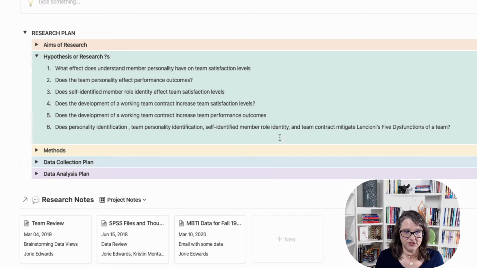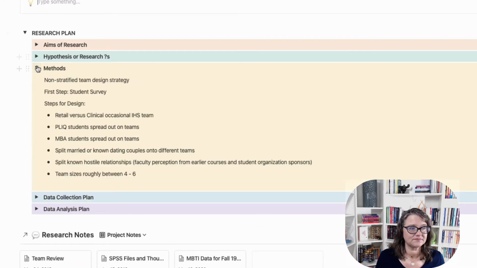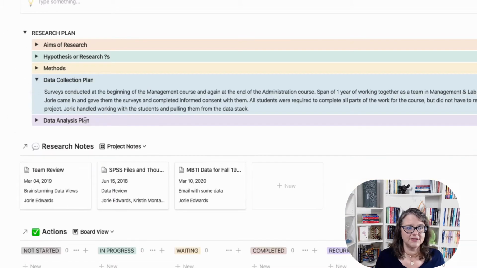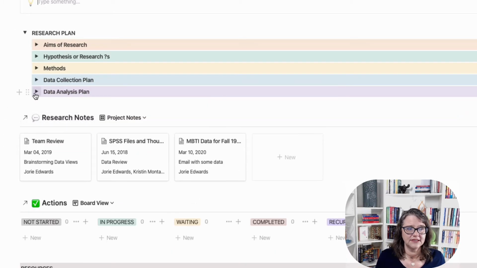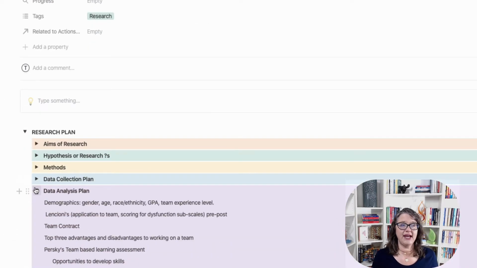Hypotheses or research questions. So this is where you kind of type those in and get a feel for what those would look like. So if you're working on a project like a dissertation, where all of this has to be thought through, this is a place for you to kind of work that out. And once you get it focused, to have it here so you can always easily refer back to it. Our methods in design, our data collection plan, and then the data analysis plan. And those can morph, change, different research notes can focus in different ways on that data.